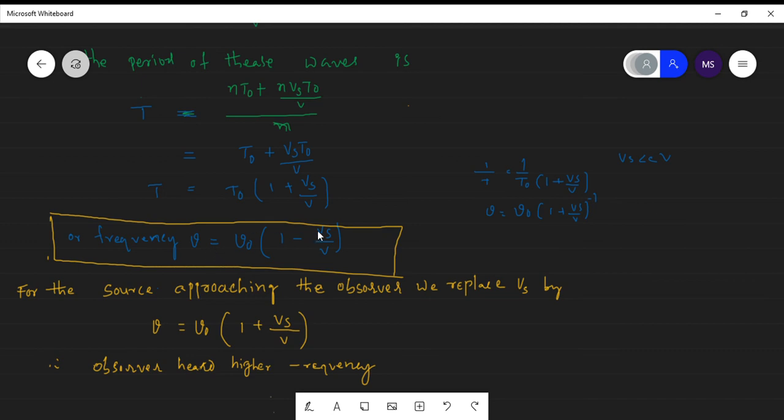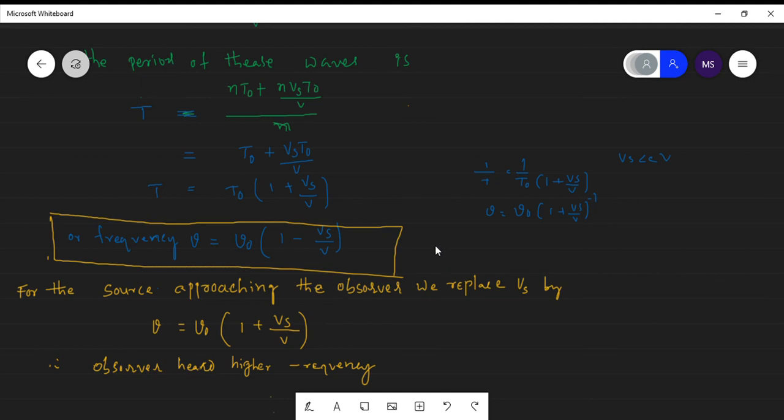If the source is moving towards the observer, you can replace minus Vs with plus Vs. So nu is equal to nu naught into 1 plus Vs by V. So the observer hears a higher frequency.